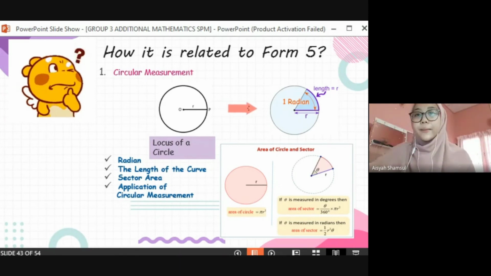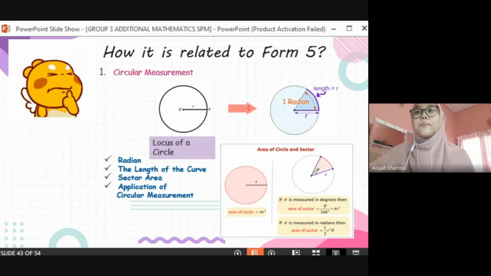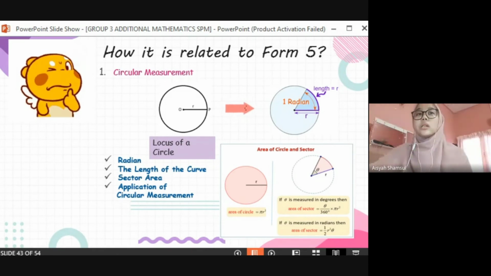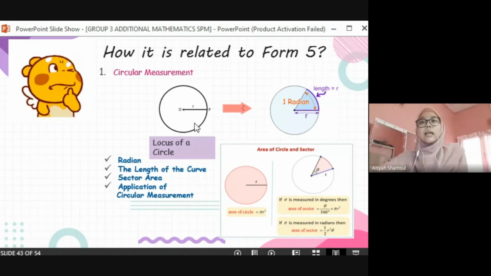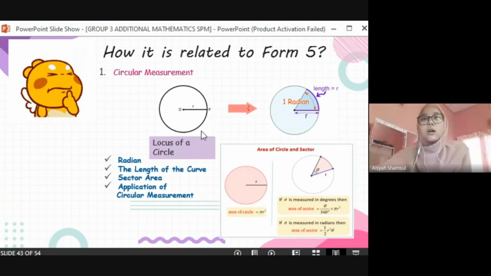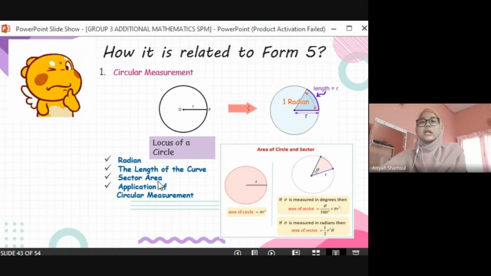Locus is a moving point, the path taken by the point subject to certain conditions. For example, the picture of the locus of a circle as shown. From the locus, we know about the radius r and also the length of the curve of a circle. From this, students can learn about the area of the circle and sector of the circle with different formulas as shown in the picture. That's all for my part.